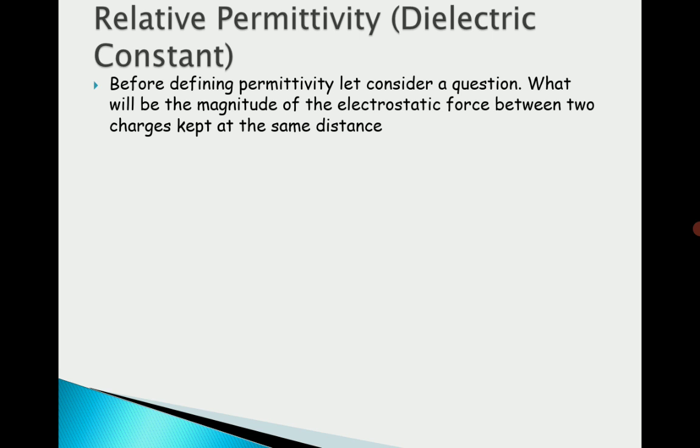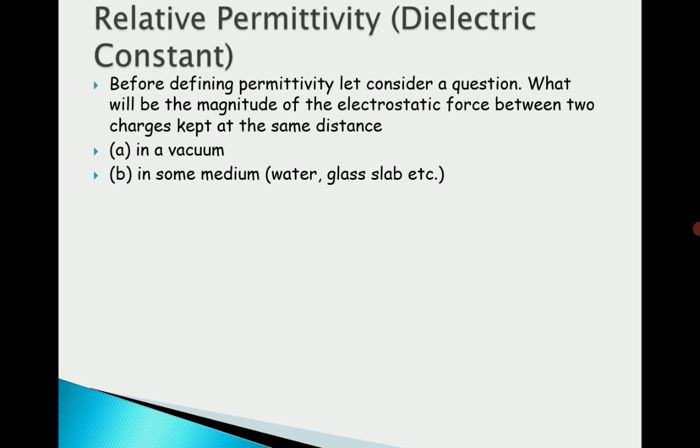Before defining permittivity, let us consider a question: what will be the magnitude of the electrostatic force between two charges kept at the same distance? First of all in vacuum, and second time they are kept in some other medium like water or glass slab, etc. It means the same magnitude charges are kept firstly in vacuum, and second time in another medium. The distance between the charges is kept the same in both conditions.